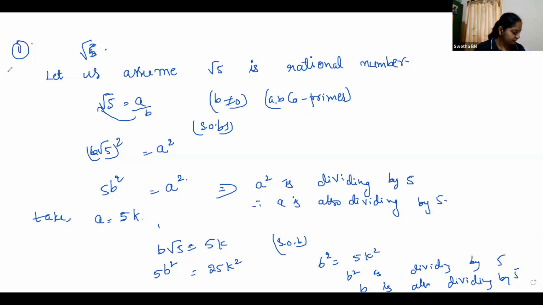Next question is the third question. Prove that the following are irrationals. You have only 3 sums in this. For this same method, children, if they give root 7, root 11, root 3, root 5, root 2, for every number use the same method. In place of 5, you will write 3, 7, 11. That's it, and remaining everything is the same.